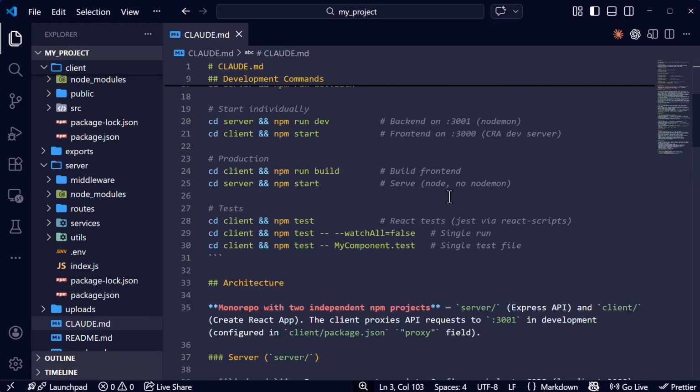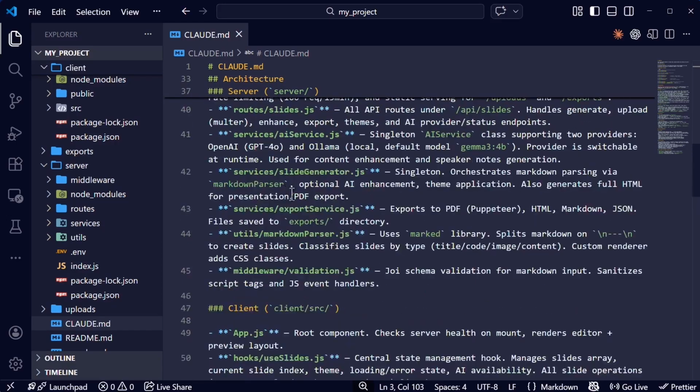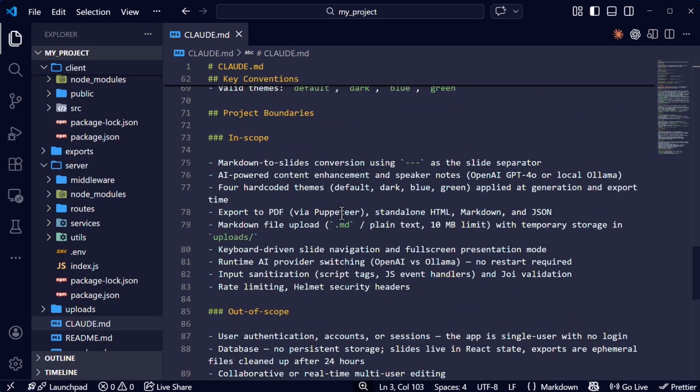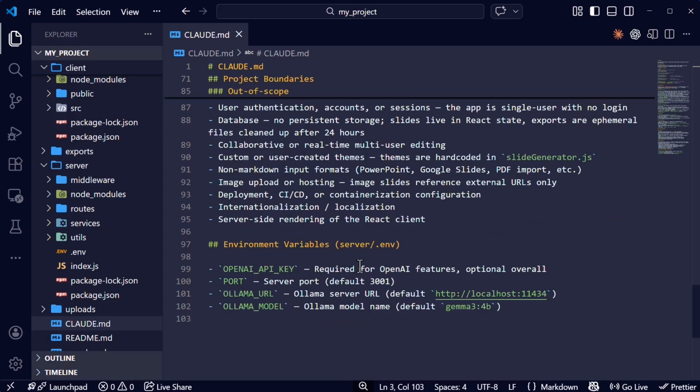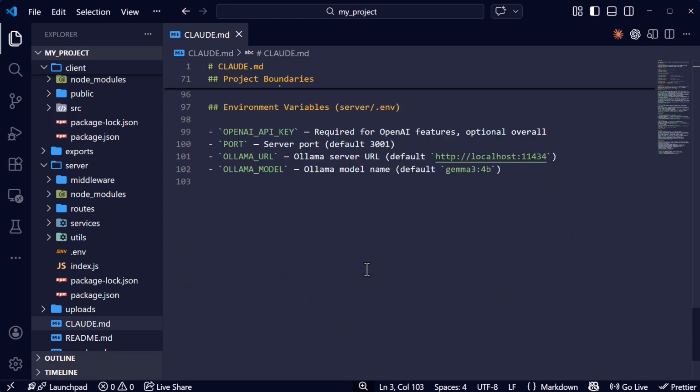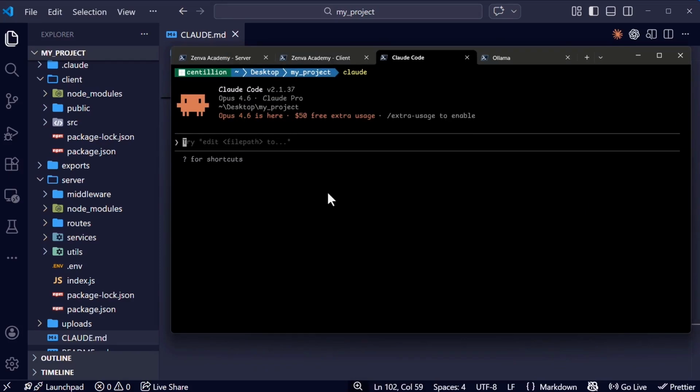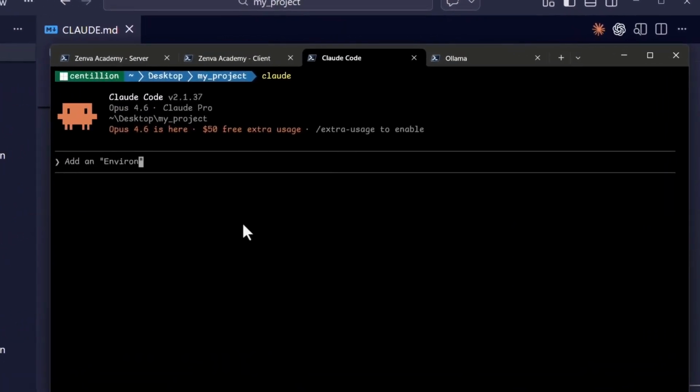Well, at this point, we have this architecture, the project services that we have, the data flow, the key conventions, and then environment variables. Now, I'm going to add the environment facts. Now let me open my terminal. Here I'm going to type: add an environment facts section to my claude.md file. Use PowerShell commands only. Do not use bash, okay? Because we're inside a PowerShell instance.